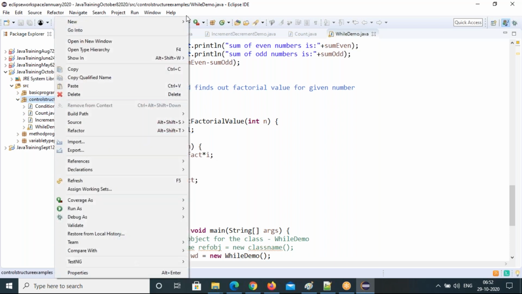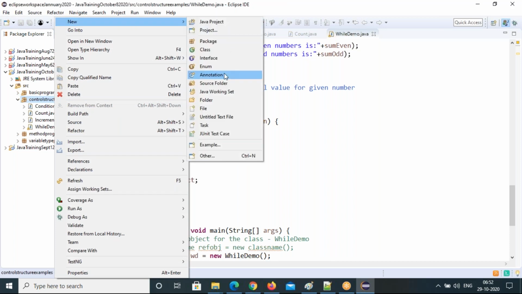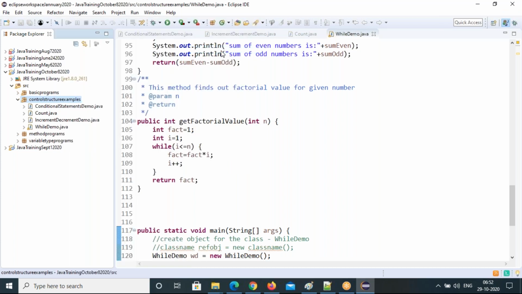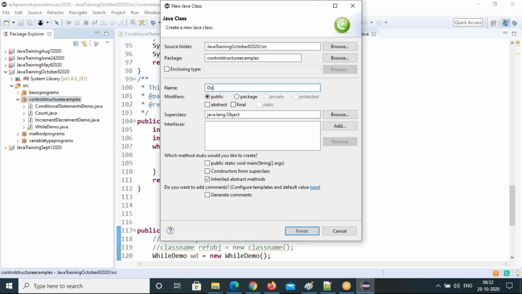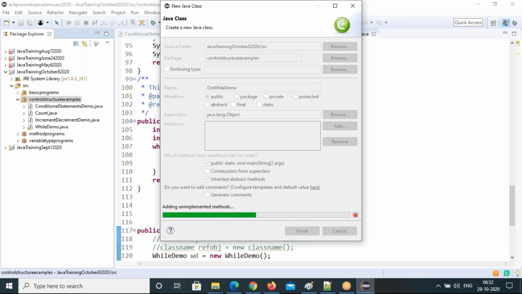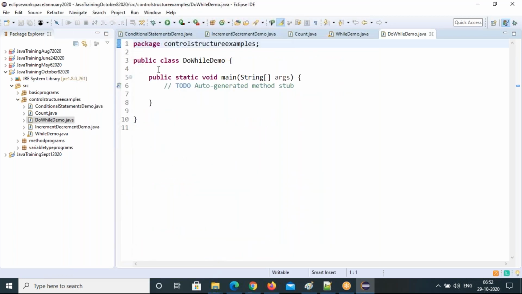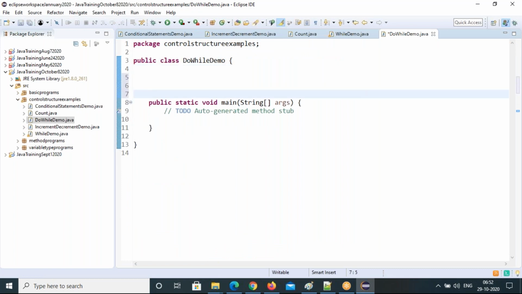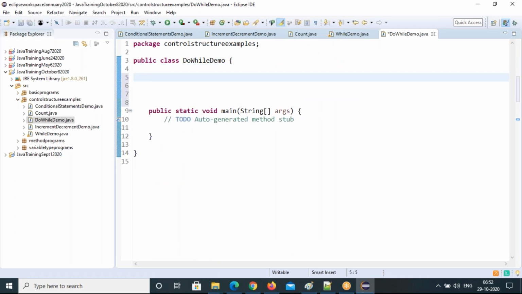I'm going to create a do while demo. I'll create a static method because last class we created non-static methods.